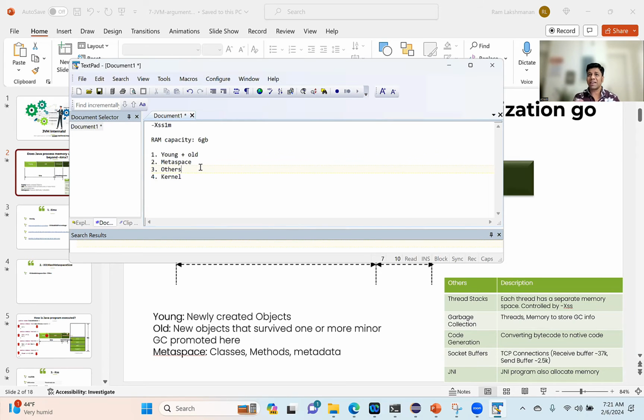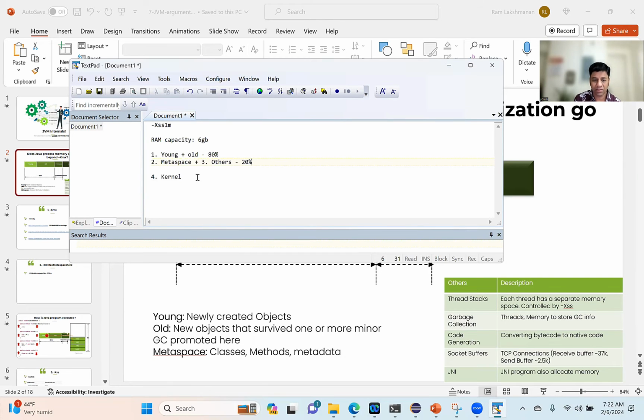What would be the ideal sizes depends on the application, right? But if you're going to give a rule of thumb, you want to follow this 80-20. That is, for the kernel, whatever the kernel needs, you want to allocate. I don't know, it could be half a GB or 1 GB, right? Leave it there. So for this you may want to keep like 80%. So the metaspace and others together, you may want to leave like 20% of the space, right? So this is how you may want to go about it.